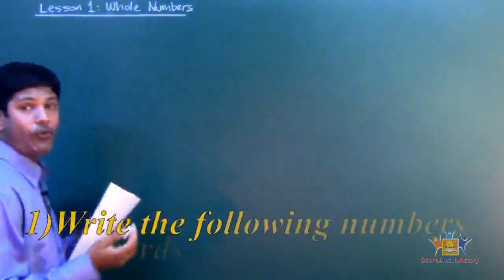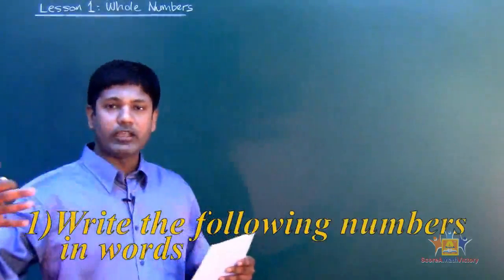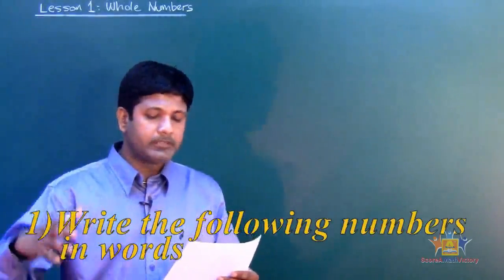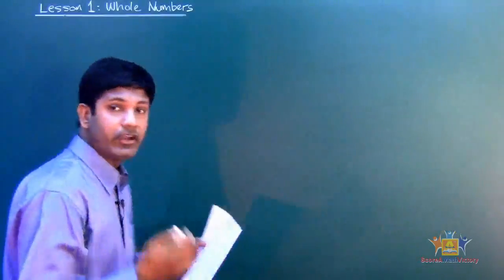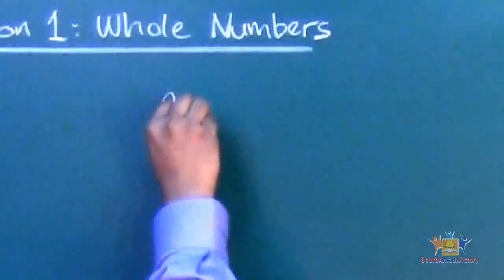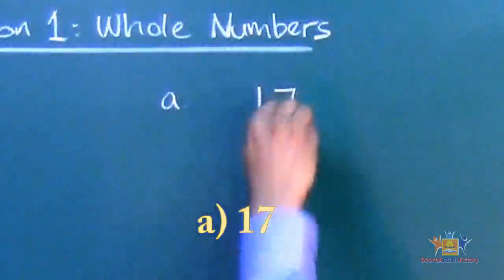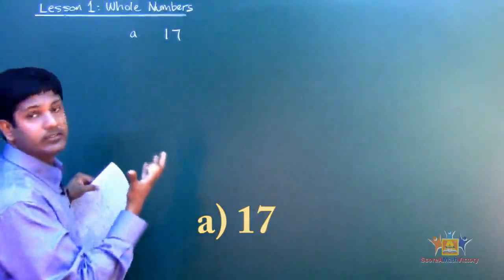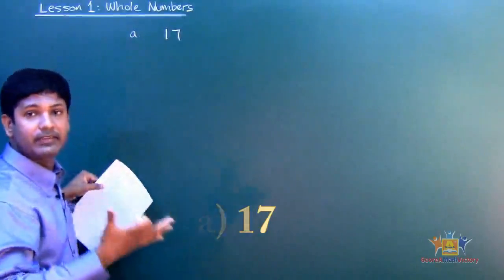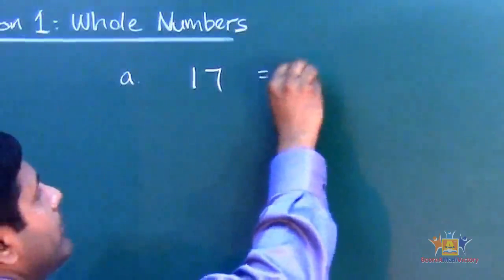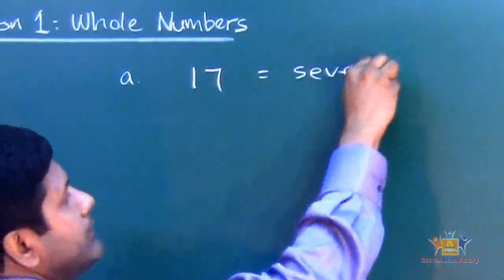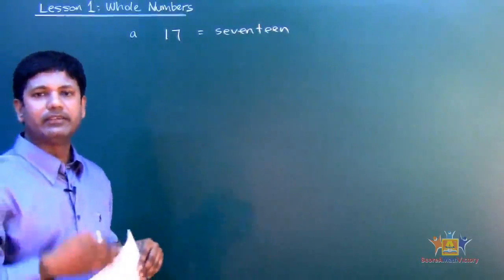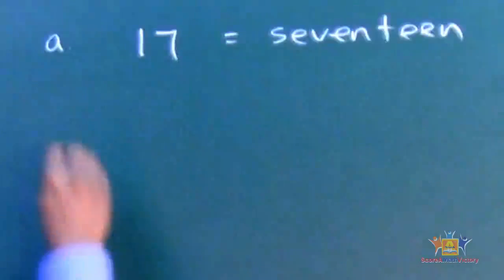Alright, write the following numbers. If I read the question, you're going to see it in front of your screen, okay? So write the following numbers in words. Let's write down the number first. The first one is A, which is 17. So the way to write it is just like the way you read it. Look at that. What does it say? 17. See that? Very important. Okay? Good.